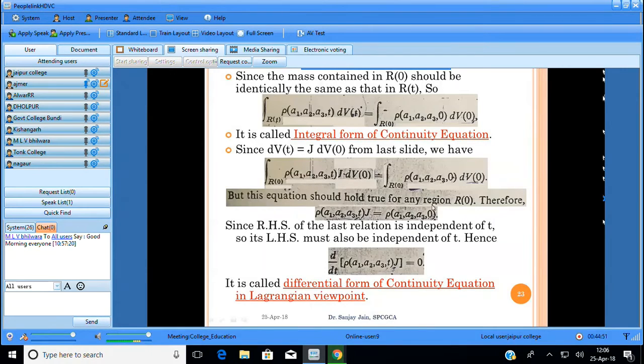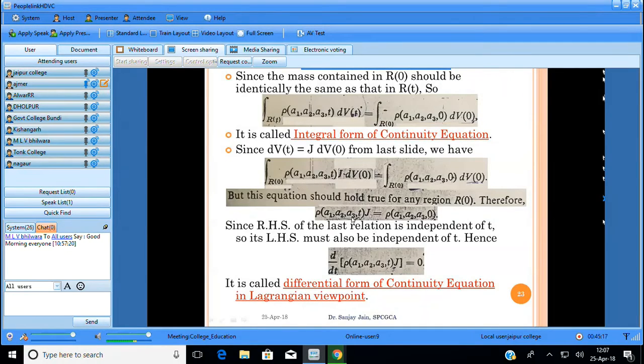But this equation should hold true for any region R0. Any region R0 means we are taking some cell. In the diagram there are many cells, and we are taking a particular cell. Here we are integrating, meaning we take the full diagram. So R0 can be any region; it is an arbitrary region. Due to this arbitrary region, the integrand must be the same.